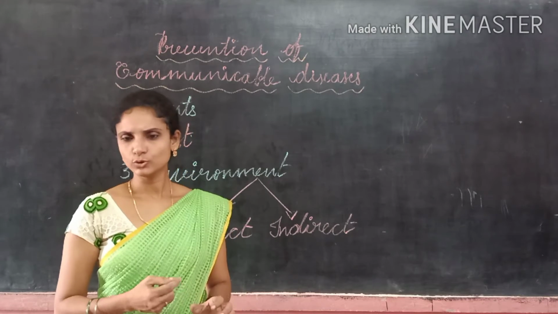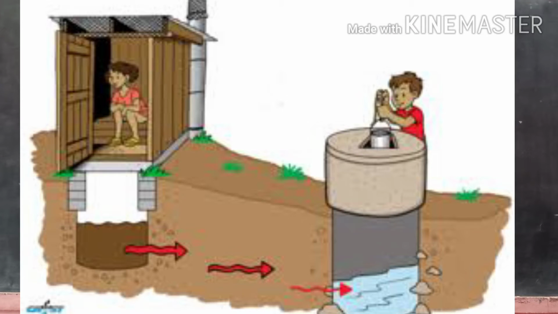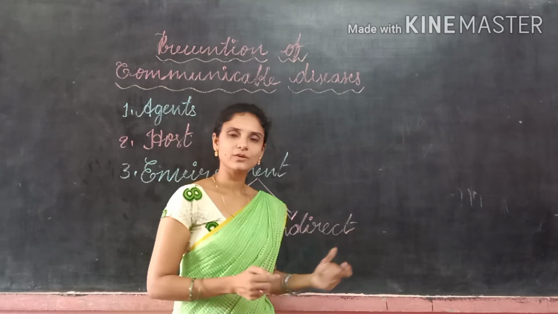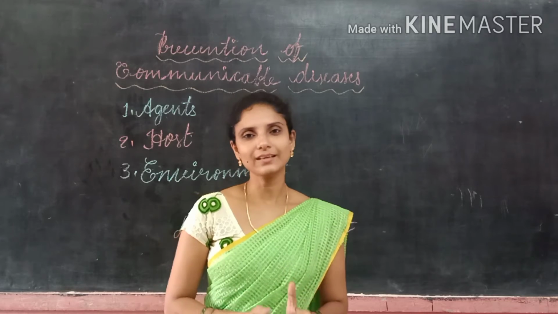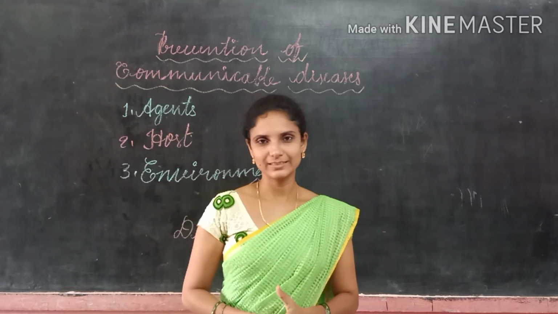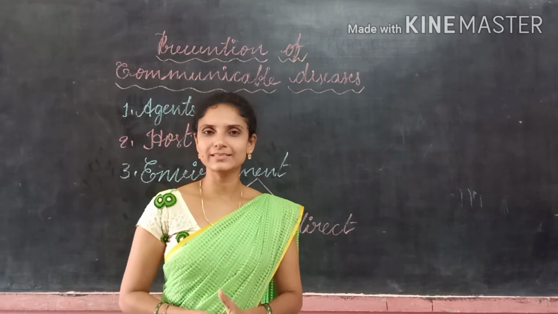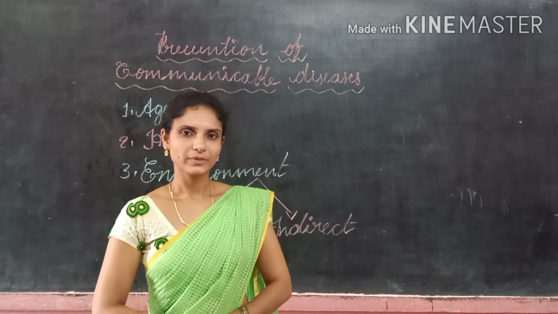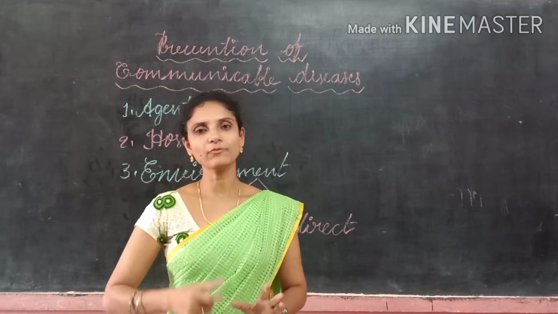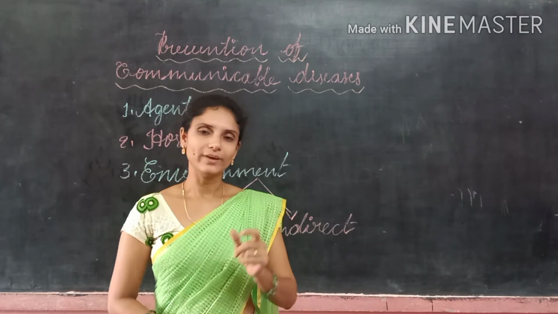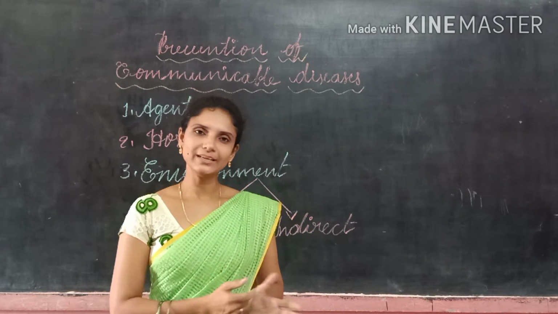And the second one, through contaminated food and water. If you take contaminated food and water, you may get diseases. And the third method is vectors. What are vectors? Vectors are the organisms which carry the germs, but those organisms do not suffer from the disease. They just pass the disease from one person to another person. Vectors carry the diseases, but they do not get any effect from the disease.